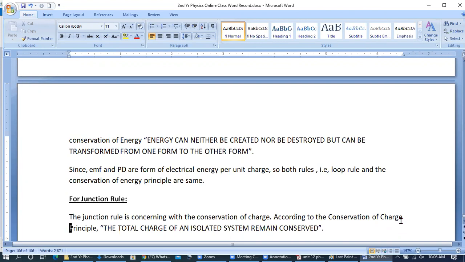This definition you have been reading since 8th class, just for a reminder. Energy can neither be created nor be destroyed, but can be transformed from one form to the other form. What is the meaning of this?